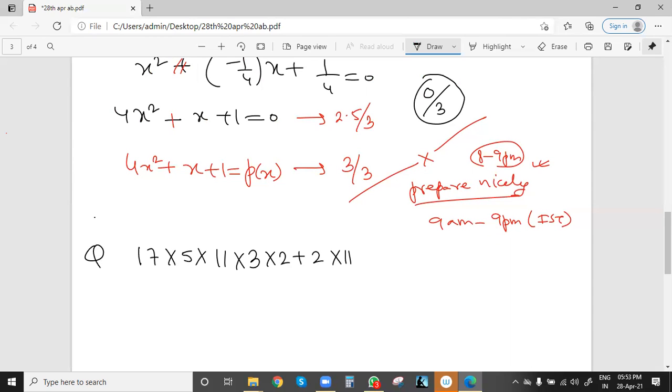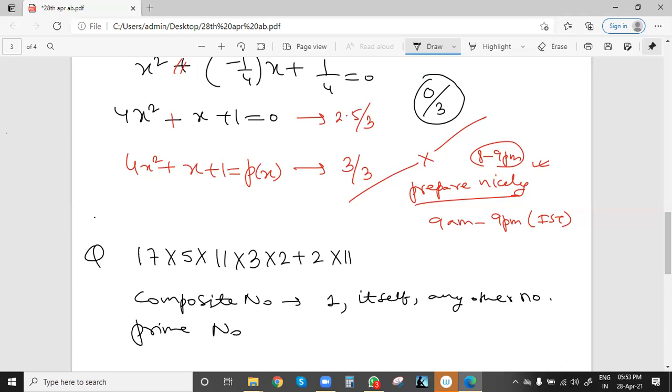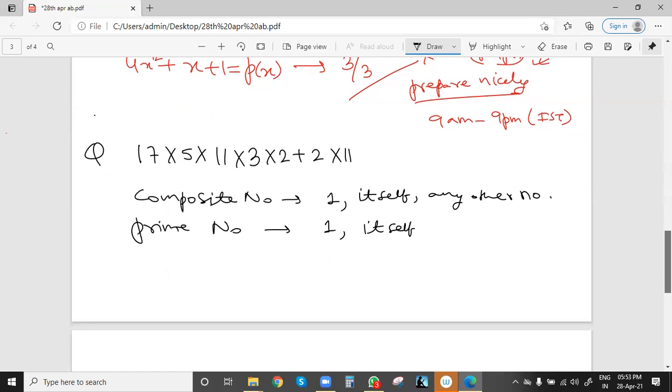See, first you have to understand the basic concept of composite numbers. A composite number is a number which is divisible by 1, by itself, and by any other number. Prime numbers are the numbers opposite to composite numbers. Prime numbers are divisible by 1 and itself, no other number. For a composite number, it is divisible by 1, itself and any other number. Now coming back to this number.